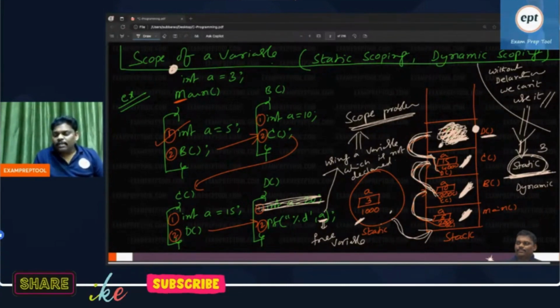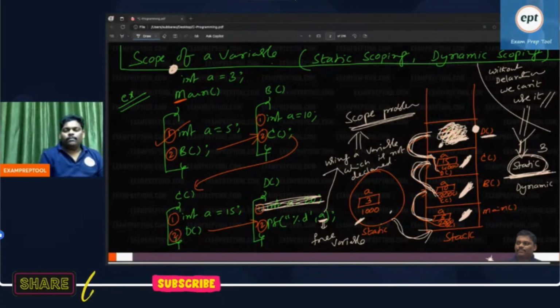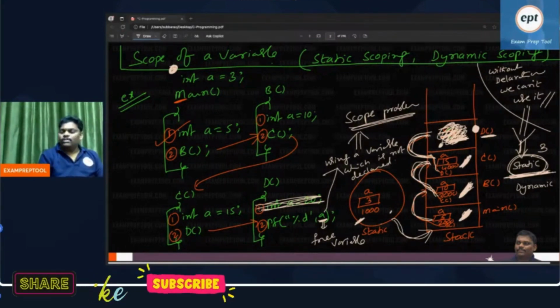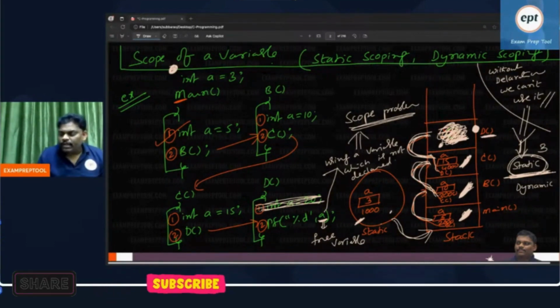If you don't say anything, just go to static scoping. If you say dynamic scoping, go for dynamic scoping. Don't say anything, blindly go to static scoping. Unless he says dynamic scoping, don't go to dynamic scoping. Fine, because you are really comfortable.